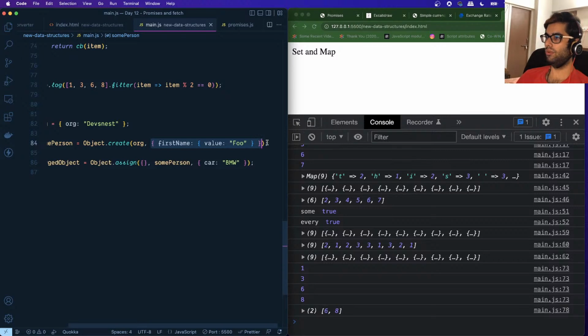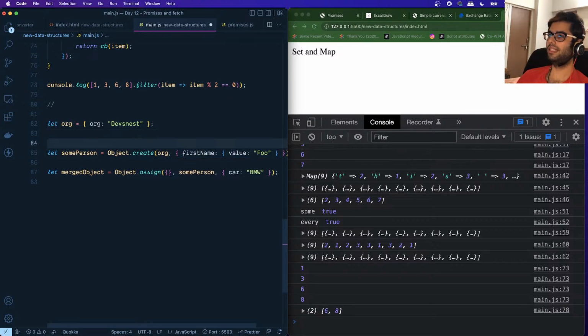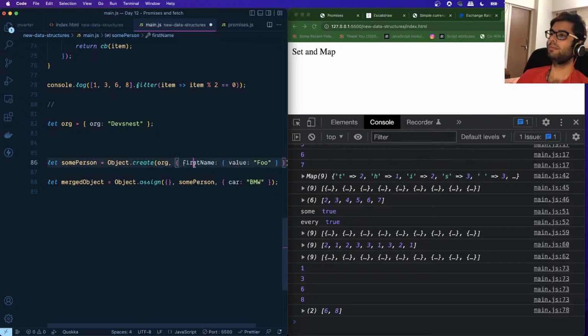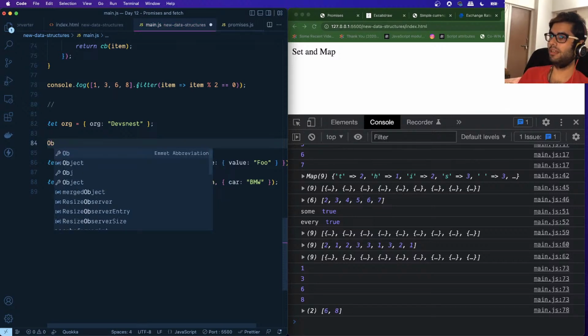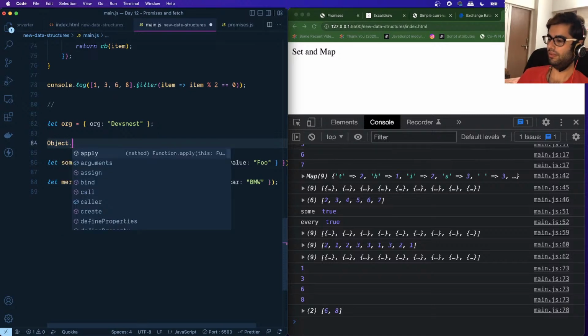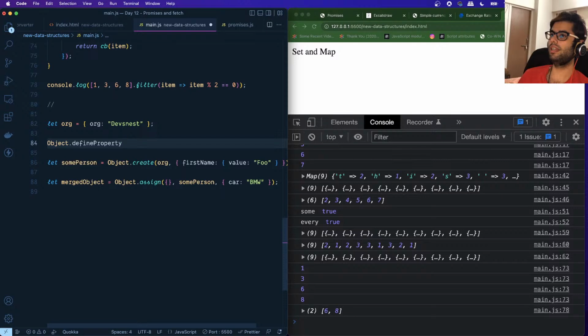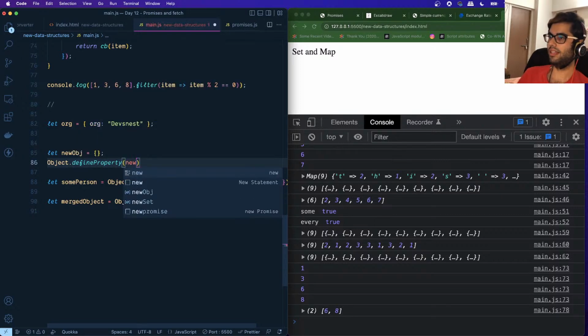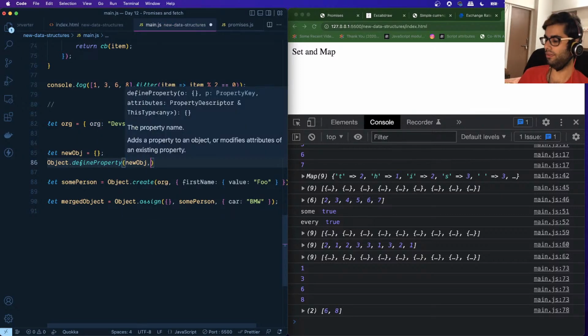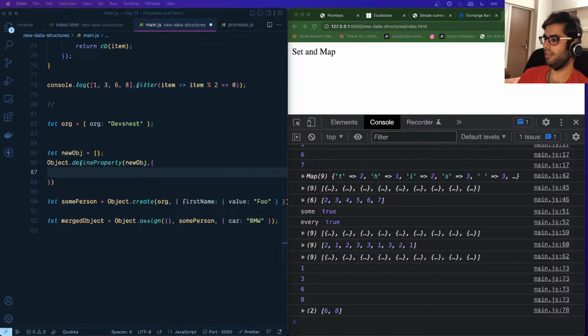Okay, so what this allows us to do is define the behavior of the properties that are being set on an object. So let's take a look at this Object.defineProperty method. I have an object and I say Object.defineProperty. So let's create an object, say newObject. It is empty by default. I pass the reference to the object over here, and then I specify the different properties that are available on this.